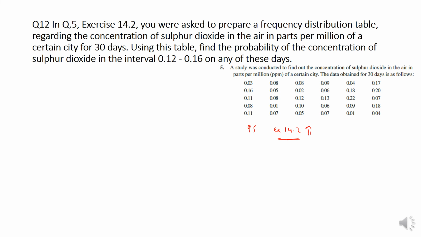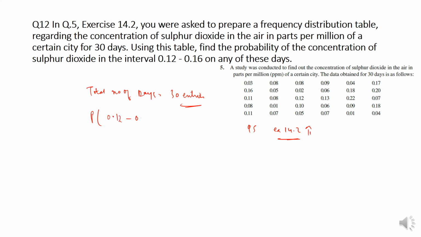So the total number of days is 30. That you can calculate: 1, 2, 3, 4, 5, 6 are 30. Therefore there are a total of 30 entries. Now, using this table, find the probability that the concentration of sulfur dioxide was in between